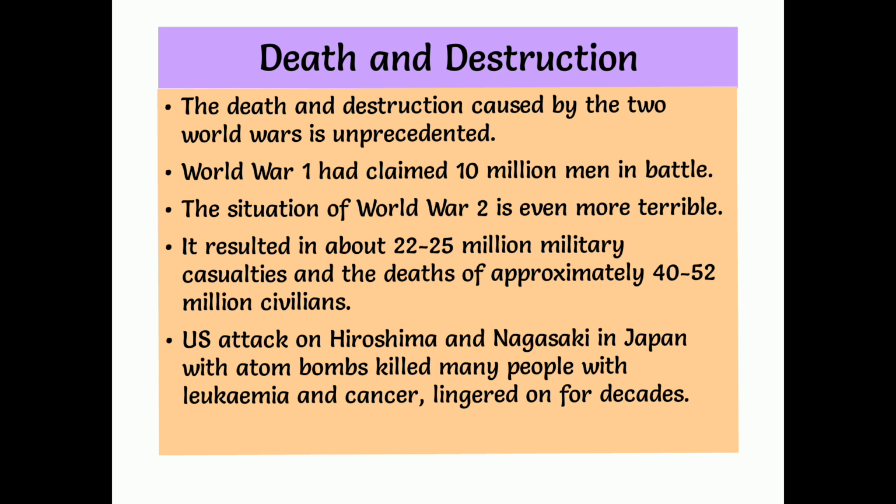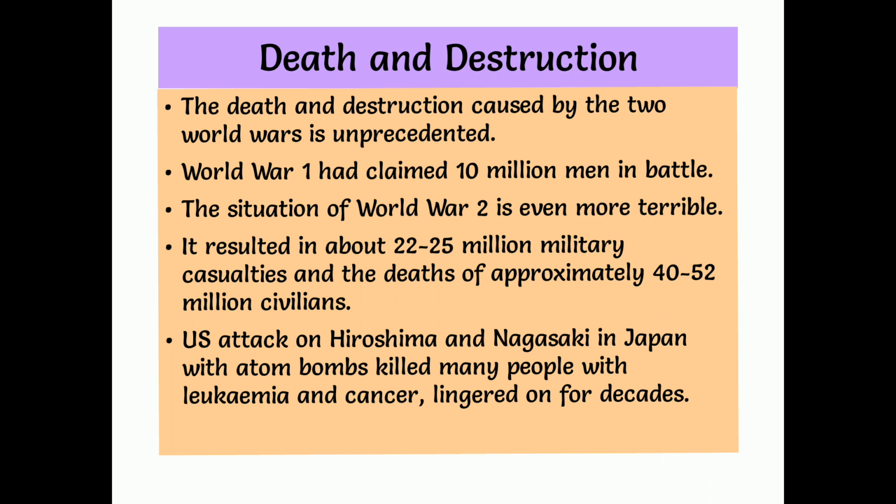Even in World War I, these many people, 10 million, died in battle. But coming to World War II, it is such a worse situation that we can't even imagine how many people died. Even the statistical department was unable to calculate the death toll of the people at that time.